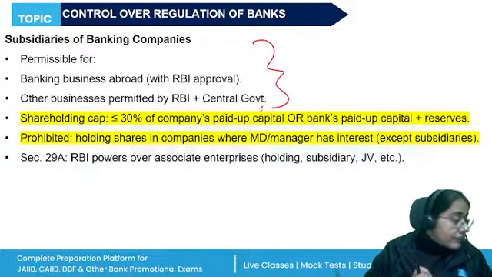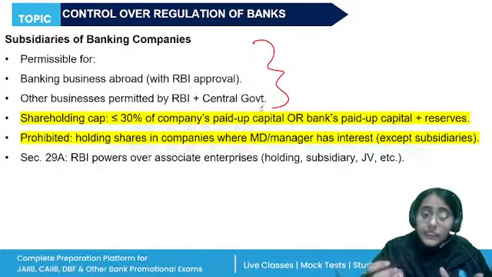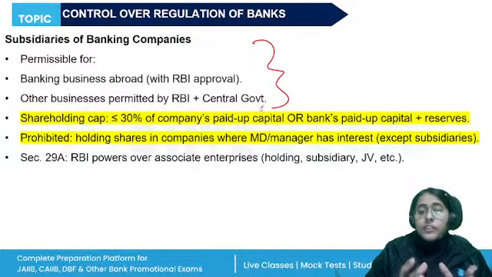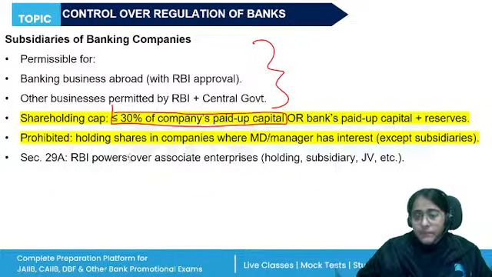Can the banks have shareholding in other companies? Yes, but there is a ceiling on the shareholding in the companies other than the subsidiaries. Obviously, in the subsidiaries, they will have the maximum shareholding. Other than that, the holding of shares in a company, let's say as a pledgee or a mortgagee or an absolute owner, should not be more than 30% of the company's paid up capital or the bank's paid up capital and reserves.